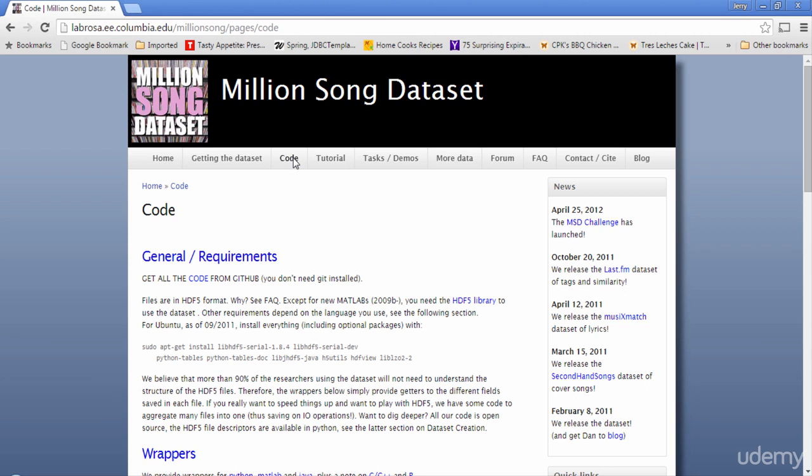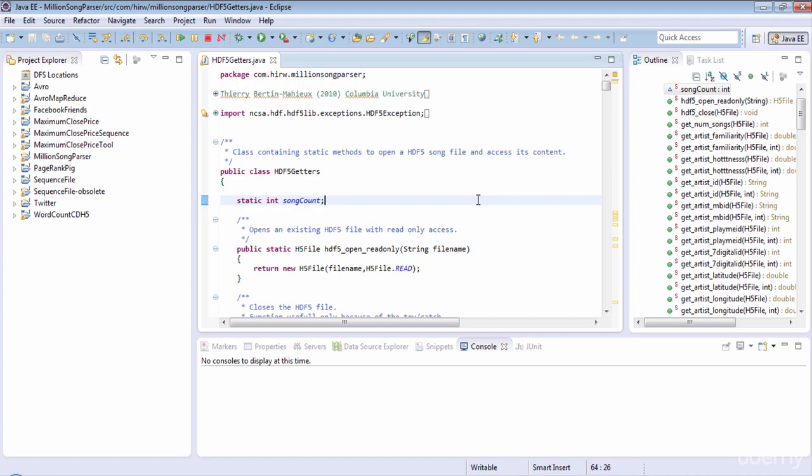So this is what I have done. In this dataset, every record contains metadata about a song. So I've modified the Java program from this website slightly to extract just the metadata we need from each song and write the output to a file in text format. You can write a custom input format to read the dataset and get the columns from each song directly for the mapper, but we are going to look at writing a custom input format in another use case with a totally different dataset. So for this problem, we'll simply convert the HDF5 file to text format using the Java utility program. Before we look at the program, we need to know what we need from the dataset.